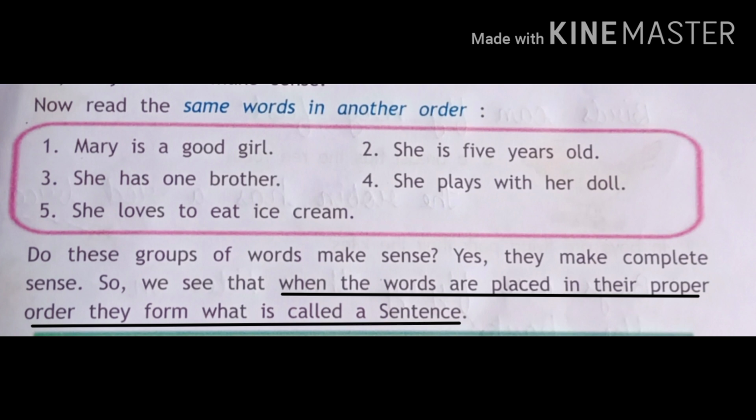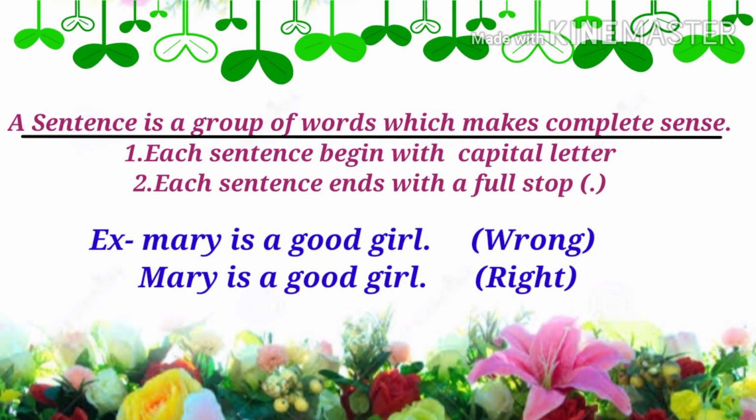So children, now you know about the sentences. If the words are properly arranged in a manner, then they will make a sentence. Again I am repeating, if the words are arranged in a proper manner, then they will make a sentence. Okay, so what is the definition of sentences? A sentence is a group of words which makes complete sense.